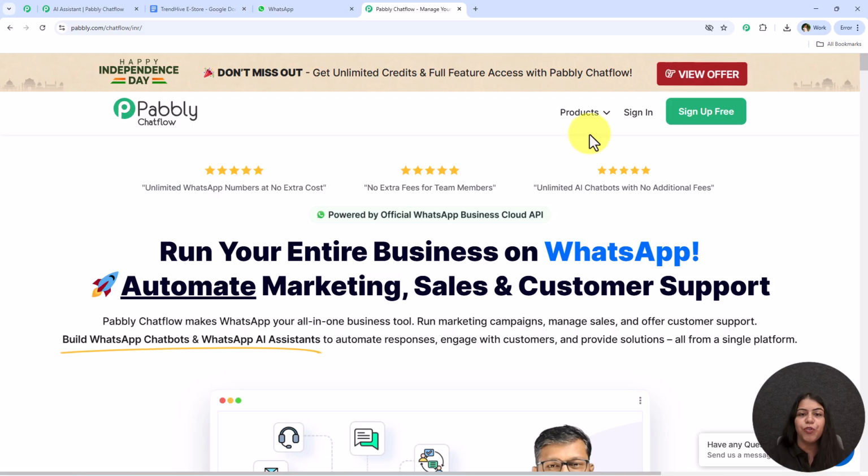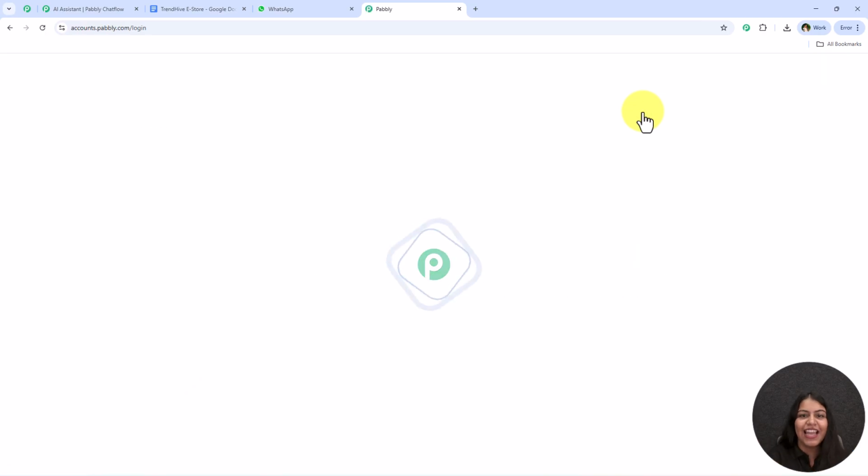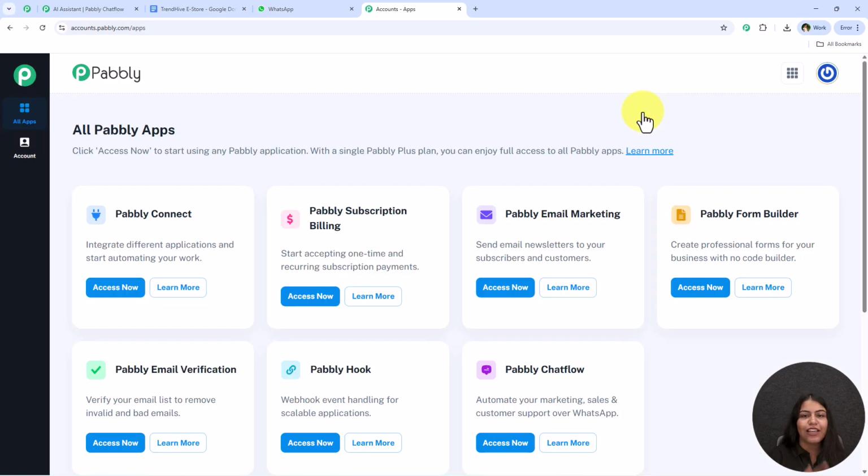And now I'm just going to move in further. For that, we have two options. One is sign in and the other one is sign up for free. So if you are a new user, you can simply click on this sign up for free and you're going to get 100 free credits to explore Pabbly Chatflow. But over here, if you are an existing user like me, you simply have to click on this button which says sign in. And once we click on this sign in, it is saying all Pabbly apps.